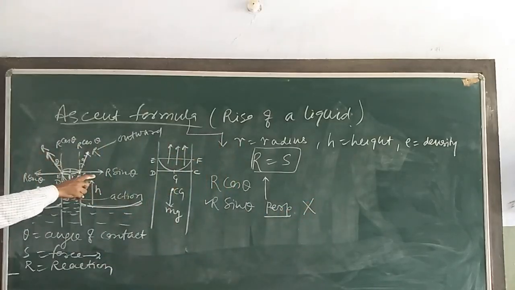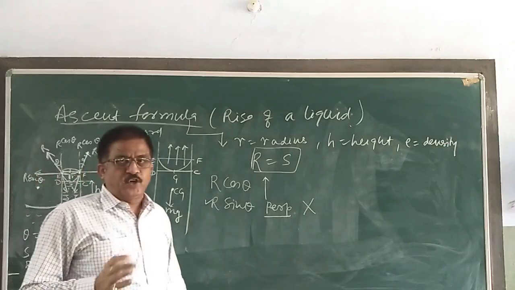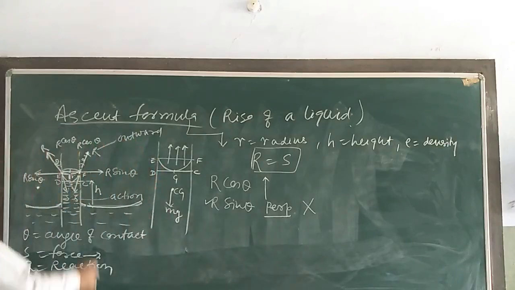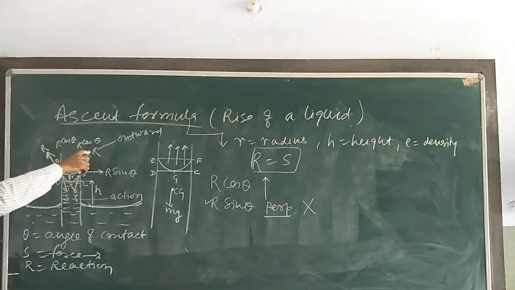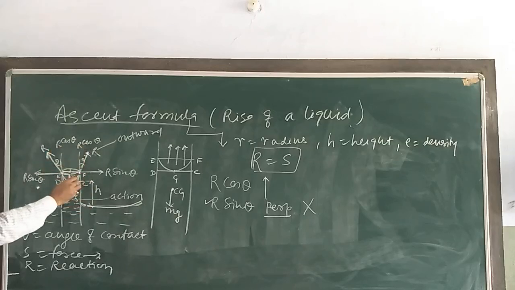This component has no part in raising the liquid in the tube. The only component responsible for raising the liquid is R cos theta. So R cos theta acts all along the circumference of the circle.